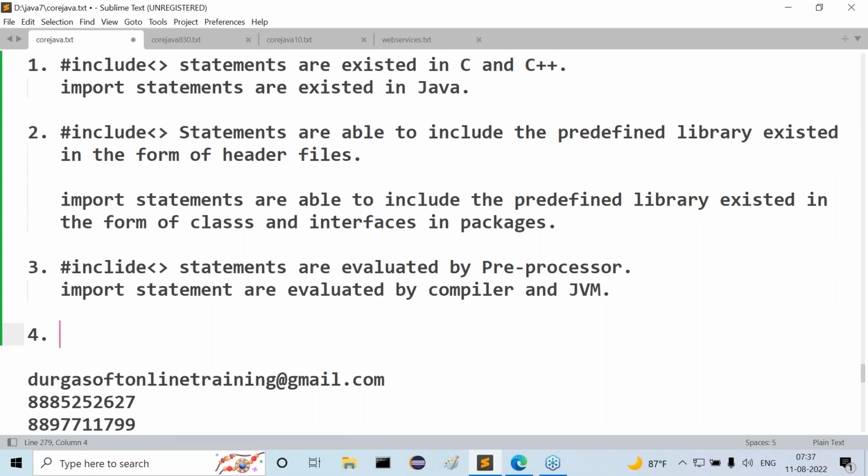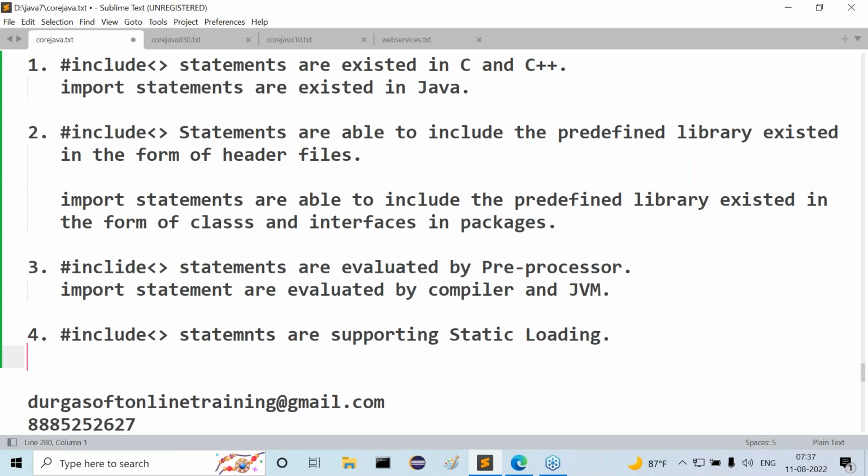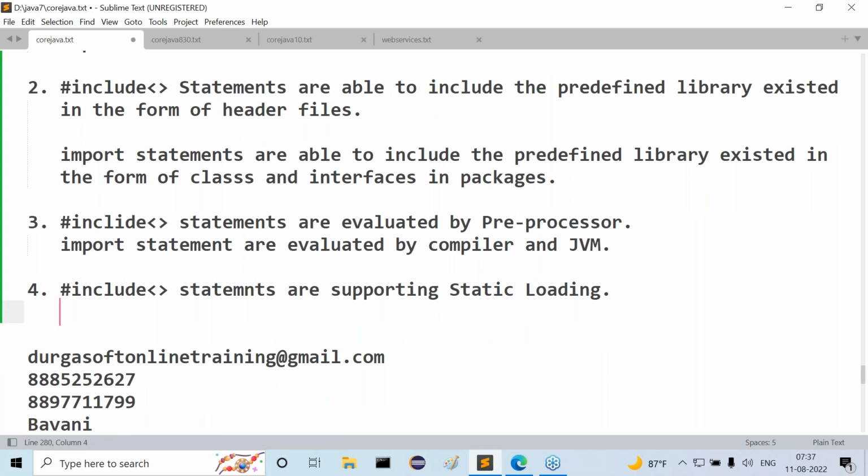In the case of hash include statement, preprocessor will load the required library to the memory at a compilation time. At a compilation time only, that library will be loaded. So the meaning is, hash include statements are supporting static loading. Of course, in C and C++, that loading part is static loading only.